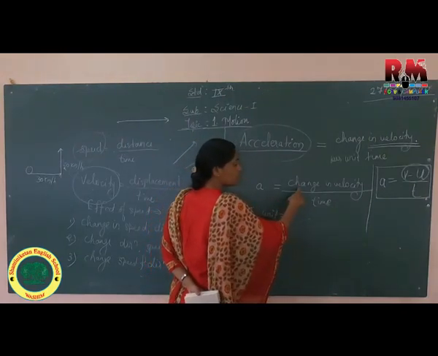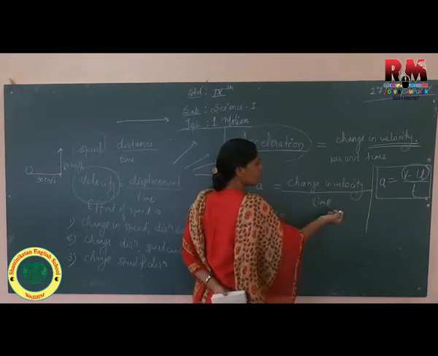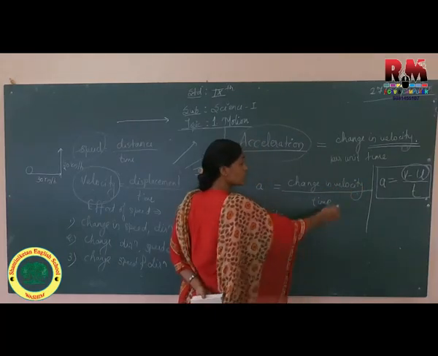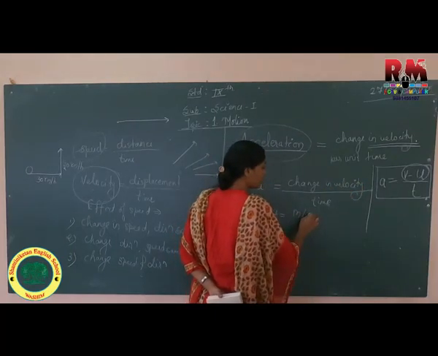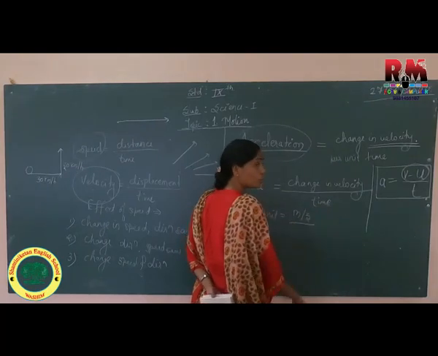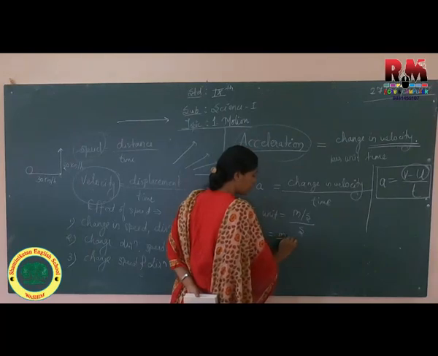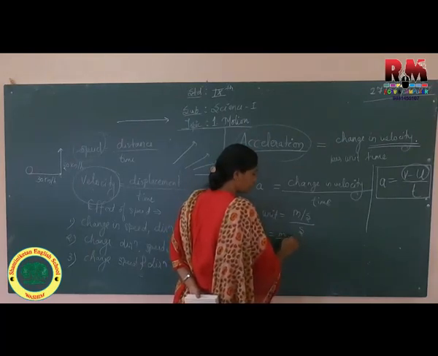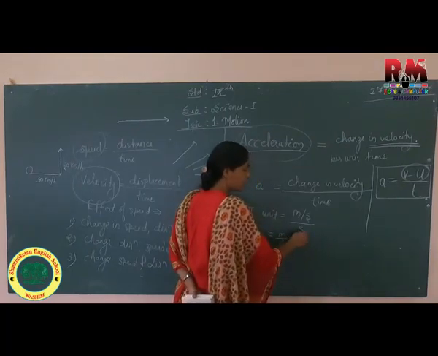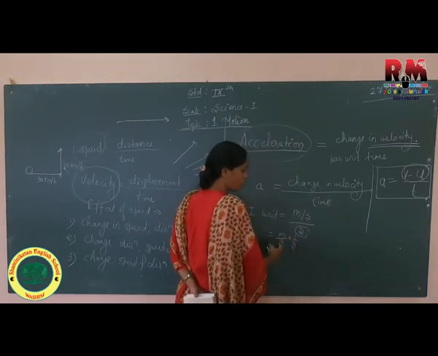SI unit of acceleration. What is change in velocity? Let us see, unit for velocity is meter per second, and what is the unit for time? Second. So it becomes meter per second into 1 upon 1 second. This is numerator upon denominator.